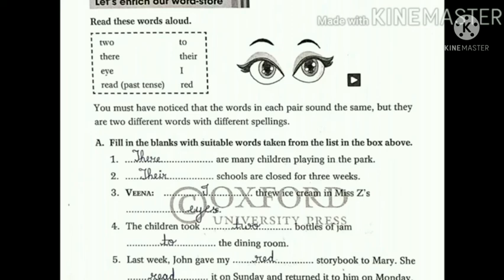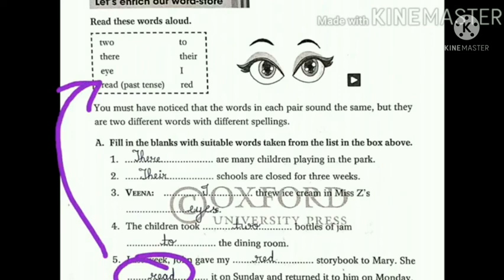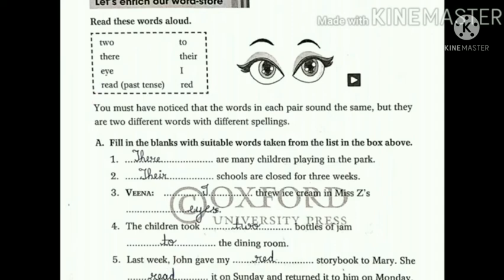So here you can have a confusion why ma'am is reading R-E-A-D as read, because here R-E-A-D is used as past tense. Yes, as you can see at the top of the page, it is written there, R-E-A-D, read, and past tense. So the verb read, when we make it in the past tense, we can read the same word as red. Yes, so first word is R-E-D, red, which is a color, and here the next word is read, which is a verb.